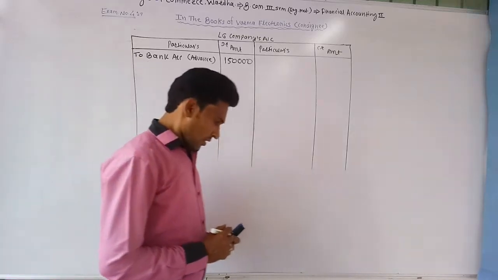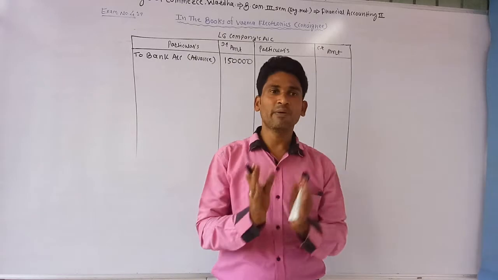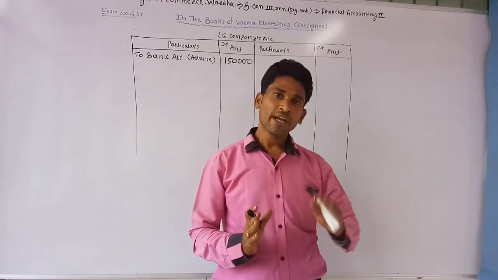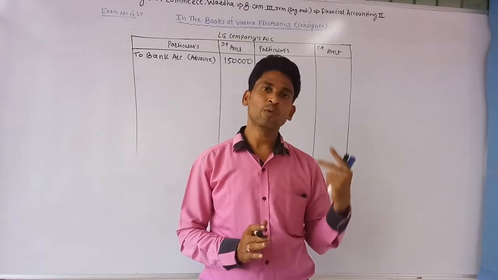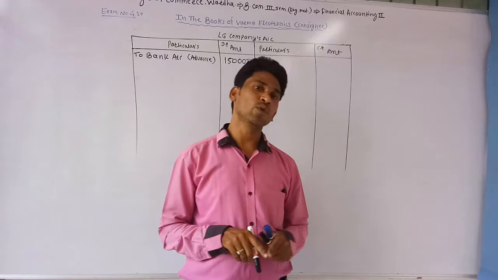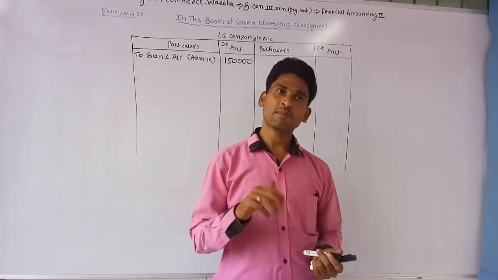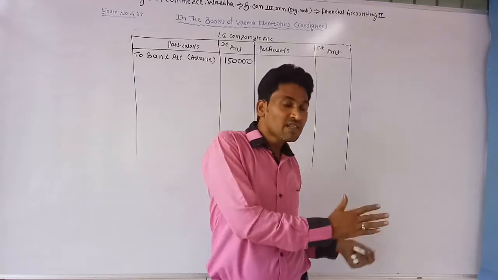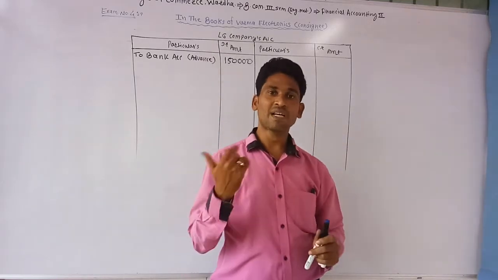Okay. After that, it takes the delivery. It means Verma Electronics takes the delivery of goods, and at that time it spent rupees 2,000 for unloading charges and rupees 5,000 for selling expenses. It means a total of 7,000 rupees was spent by Verma Electronics. So for that it passes the journal entry. It means when the consignee makes expenses for the consignment, at that time it passes the journal entry.